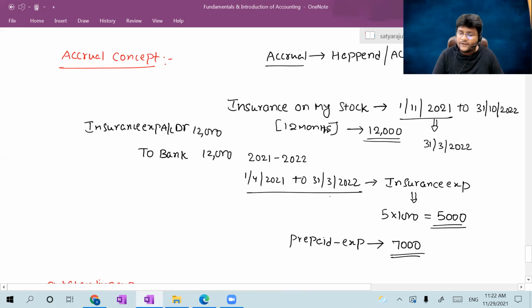Then as on 31st March 2022, after 5 months have passed, I know that the excess of 7 months is not related to the current year; it is related to the next year. So out of this insurance expense, the 7 months not related to the current year I will treat as a prepaid insurance expense. So the expenditure should be decreased and the prepaid expense should be increased. Prepaid expense is an asset.